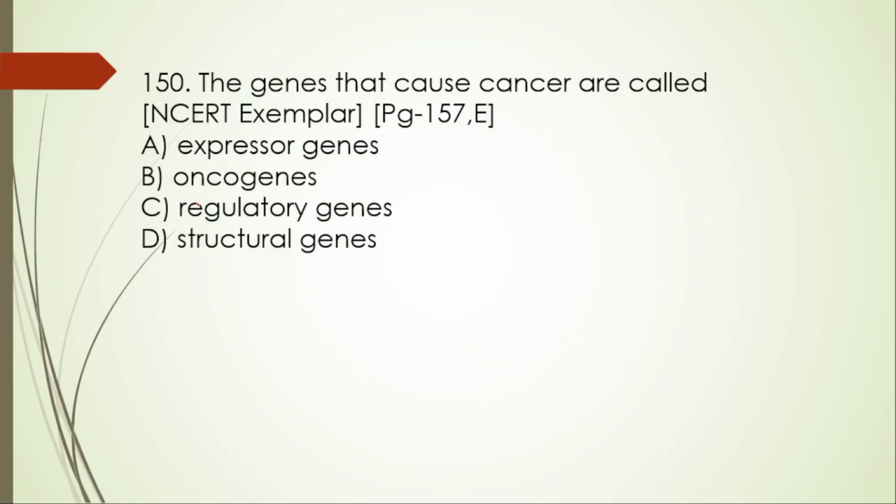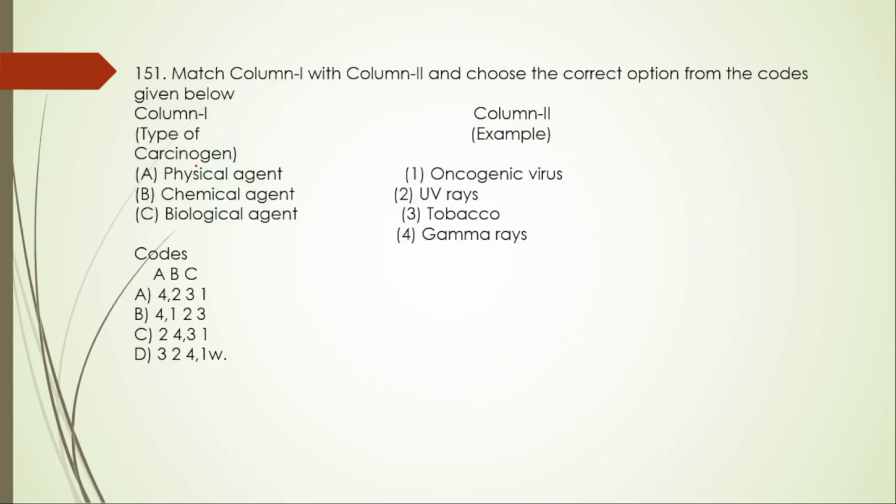150th question. The genes that cause cancers are called expressed genes, oncogenes, regulatory genes, structural genes. They are called oncogenes here. Next, match the following type. Physical agent. Among them, which is the physical agent?